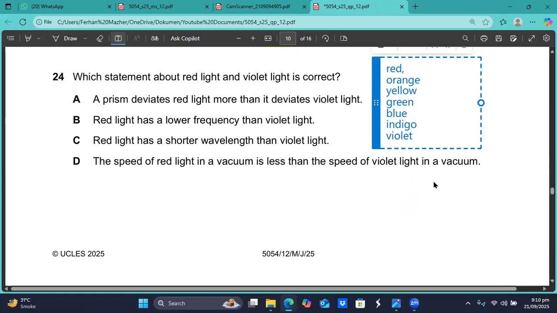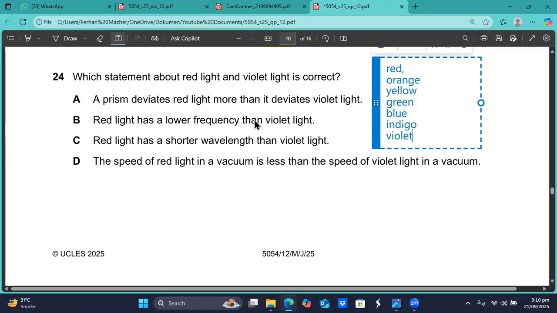So this is how they are banded. And this is the order in the spectrum. When the light passes through a prism, the band of colors is formed, and this is the order. As you go down in this order, the wavelength decreases and the frequency increases. So red is the least deviated, and violet is the most deviated. The prism deviates red light more than it deviates the violet light. That is wrong. The red is deviated less.